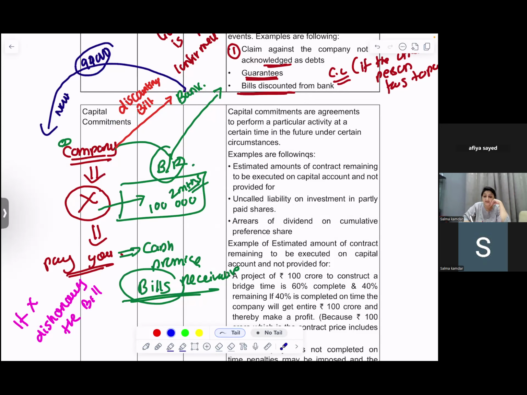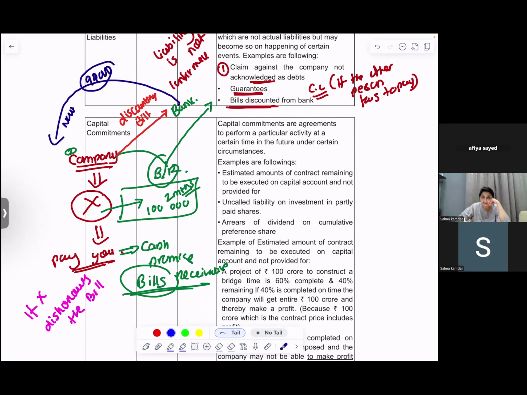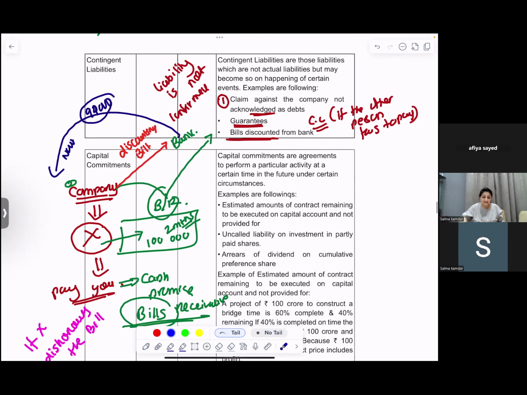So this is a contingent liability, bill discounted from the bank. I've taken the money from the bank by giving the bank a bill. Somebody was supposed to pay me, but that somebody failed to pay. So if the customer does not pay, the company will have to pay the bank. It's a contingent liability. It depends whether X will pay or X will not pay.